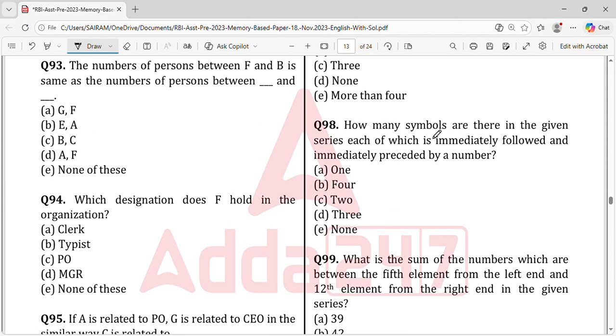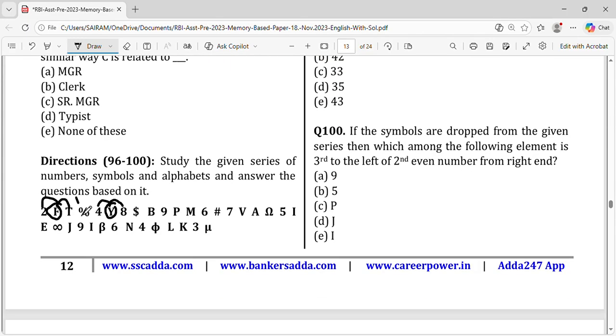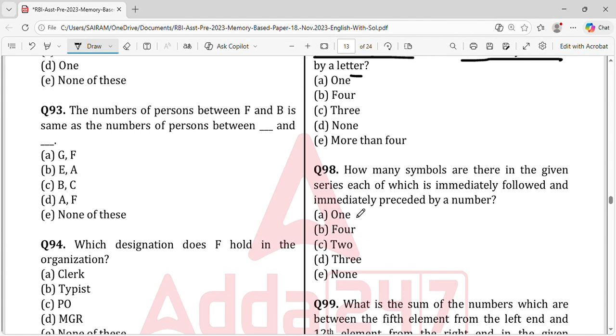And here they are given with respect to symbol. The symbol should be immediately followed and preceded by a number. If you take this symbol, it is preceded by a number but not followed by a number. This symbol, percentage, is preceded by T but followed by 4. So no. Then again, this symbol is followed by a number but not preceded by a number. So this is also wrong. So you have to check with all the symbols and find out. And this is the 98th question, over.